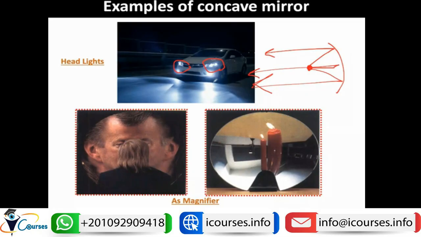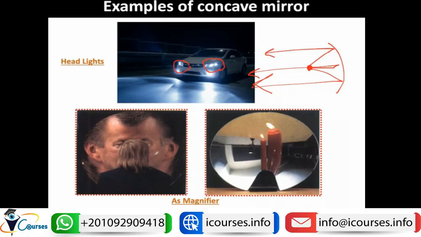In the fog light or the headlight of the car, the light bulb is placed in the focus, and the light rays reflect off the concave mirror inside the headlight, so that it illuminates the road in front of you with these parallel rays.